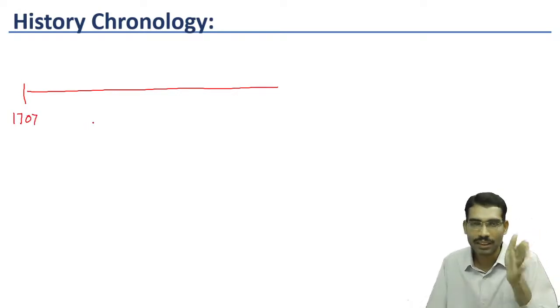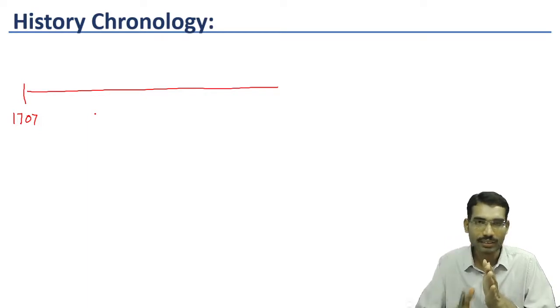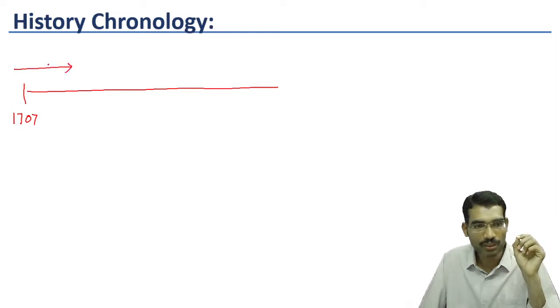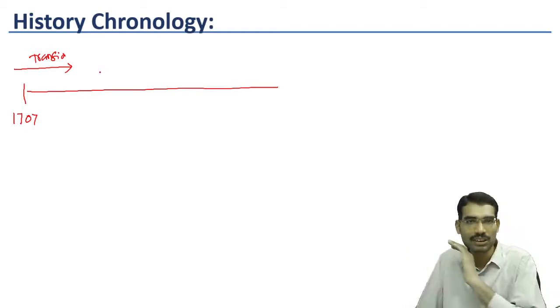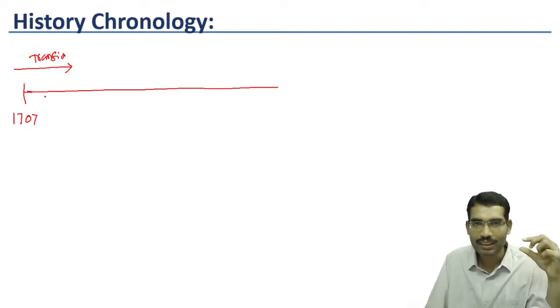1707. Once again, we should not always segregate a particular age with one particular year. Always there will be a transition period. All of a sudden, medieval India will not stop and modern India will start. So always a transition period. Now we are taking 1707 as the reference period, then modern India started.